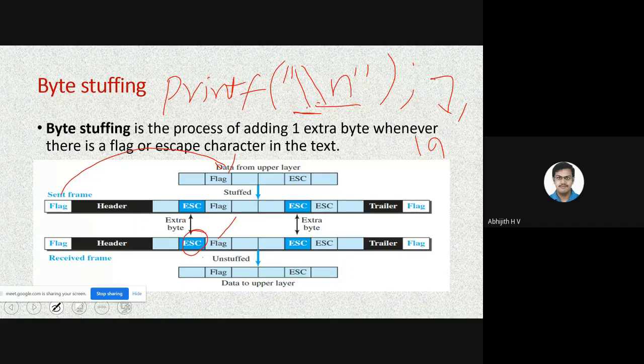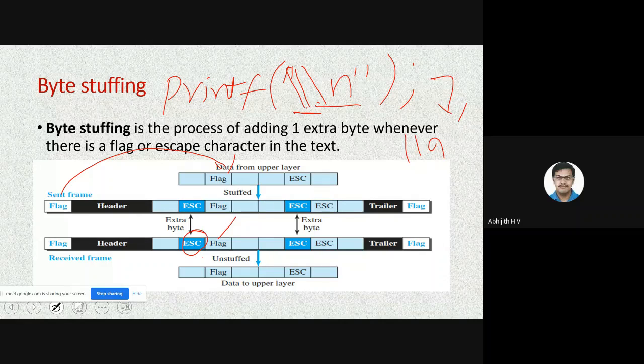Byte stuffing is the process of adding one extra byte whenever there is a flag or escape character in the text. Suppose in C, I want to print \n on the screen, I need to add one more slash, so this slash will suppress the meaning of the other slash.